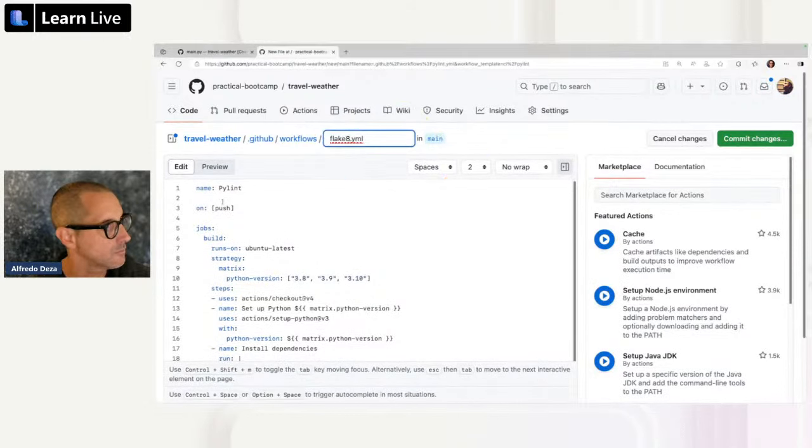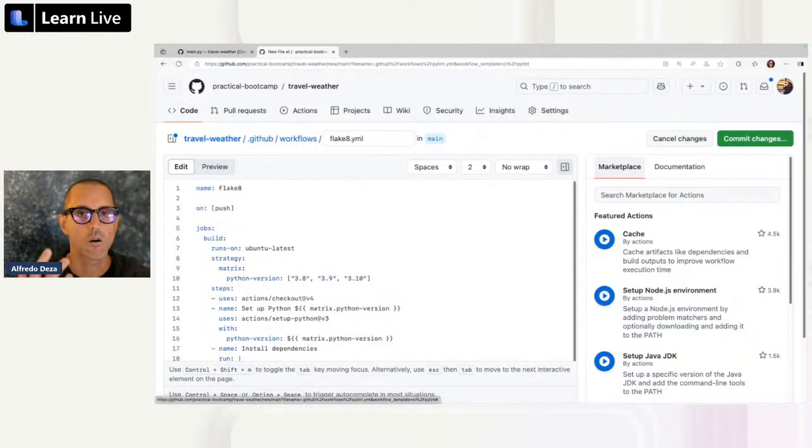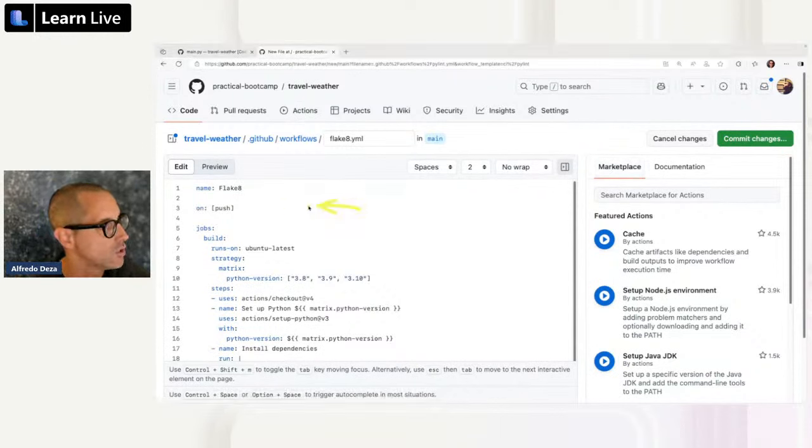I haven't added anything. The name right here on line one is what represents this workflow. When this workflow runs and when the automation kicks in, you will see that name. So it's a way of identifying what's running. All right. When you see line number 3 that says on push, it means that every time I push, this action will get triggered, and this will be represented within the GitHub repository.